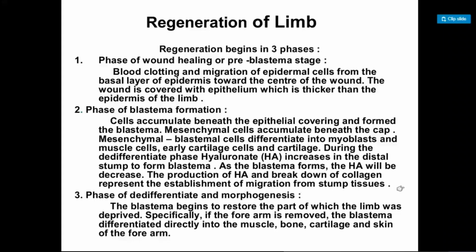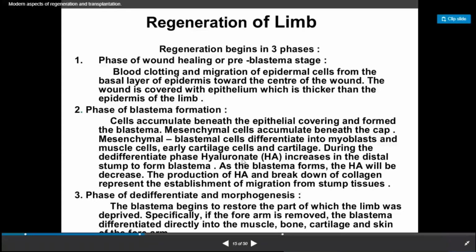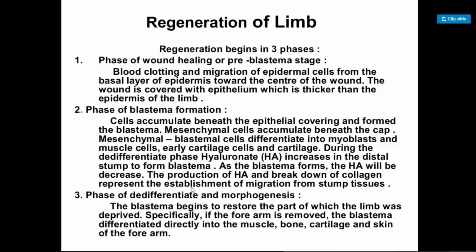Mesenchymal cells accumulate beneath the cap. Mesenchyma, blastema. What is mesenchyma? Blastemal cells differentiate into myoblasts and muscle cells, and early cartilaginous cells and cartilage, during the de-differentiation phase. Hyaluronate (HA) increases in the distal stump to form the blastema. As the blastema forms, the production of HA decreases. Breakdown of collagen represents the establishment of migration from the stump tissue. So after the establishment of the blastema structure, this HA change and breakdown of collagen represent the establishment of migration from stump tissues.